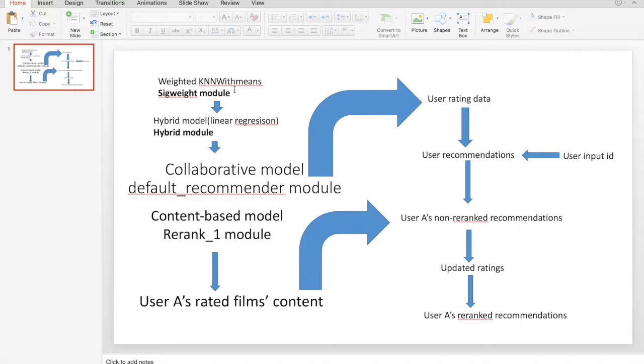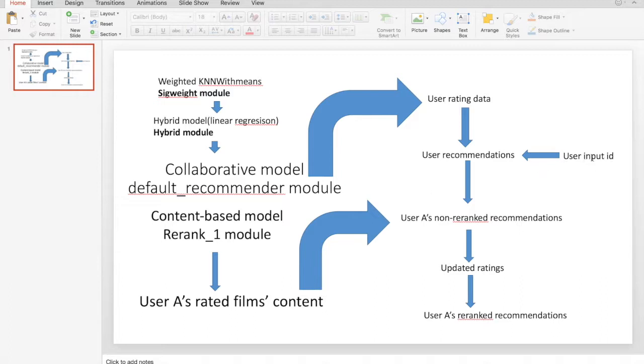Those two models are combined together as a hybrid model, and I use linear regression to minimize the RMSE and get the hybrid model, and they fit into the user rating data, and they can give the predicted ratings. Actually, I use the top 100 ratings, and then